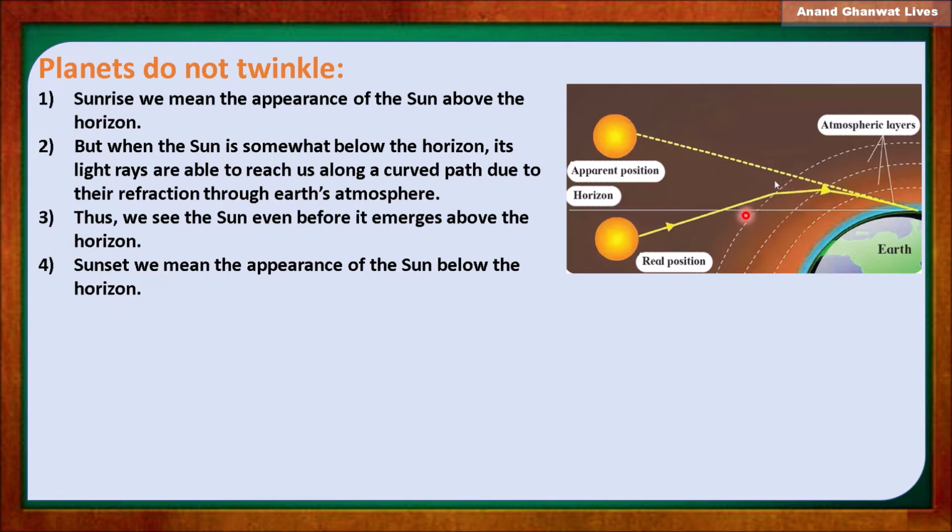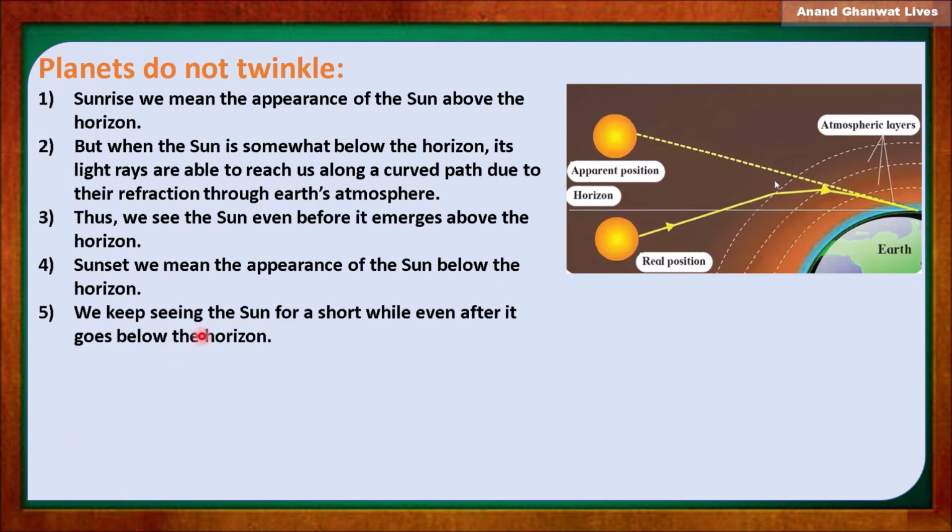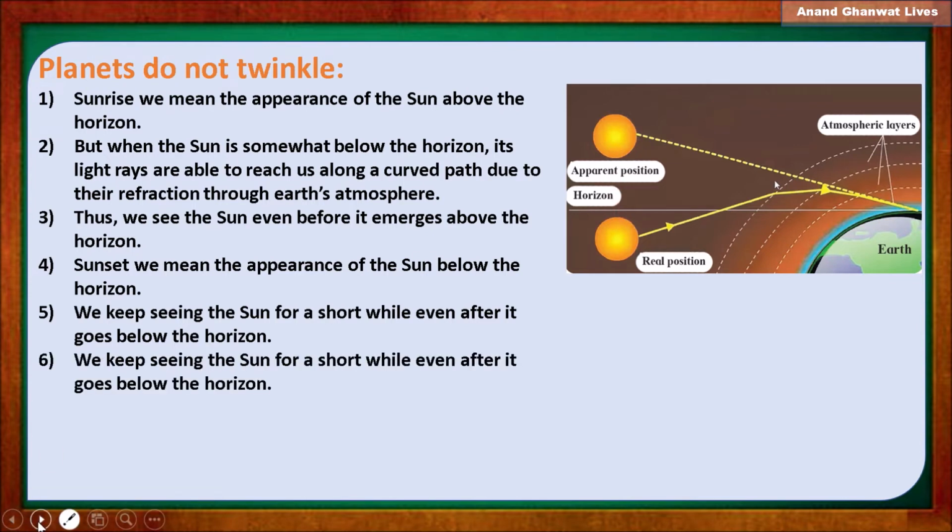When there is a sunset, the sun is below the horizon, yet we keep seeing the sun for a short while even after it goes below the horizon. When the sun is below the horizon, at that time also we can observe it above the original horizon.